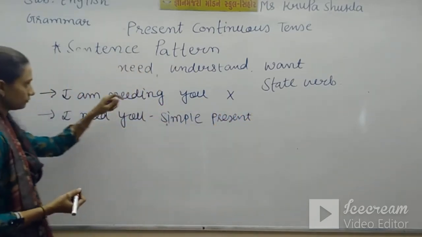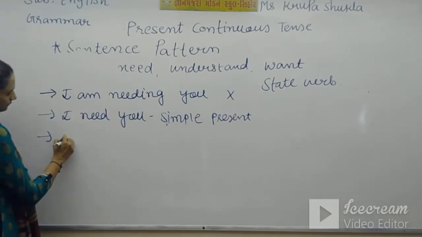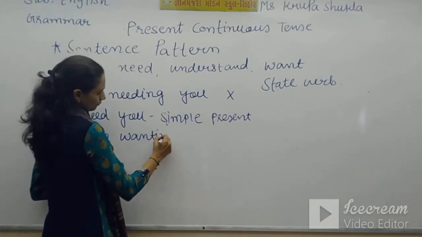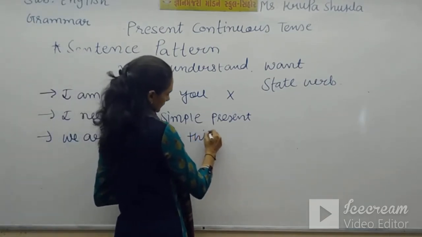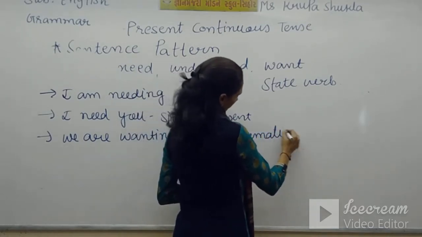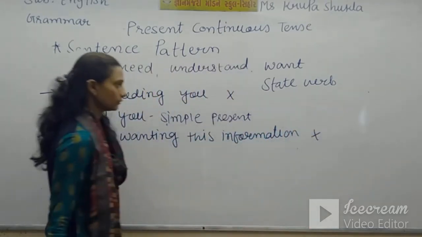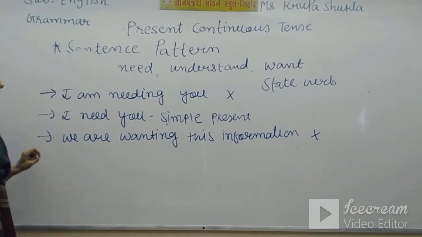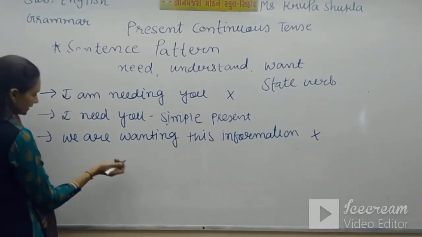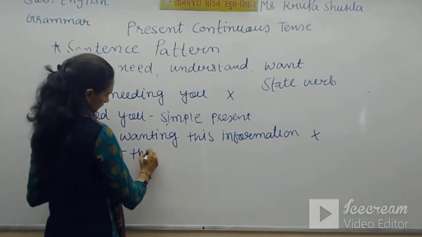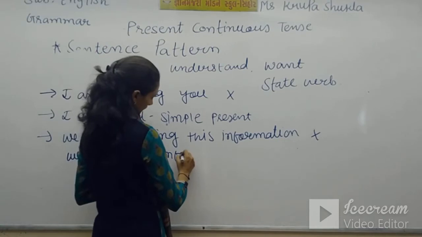Now this want, we are wanting this information. It is totally wrong. We can't use this want, a stative verb or state verb, in present continuous tense. So instead of that we can say, we want this information.